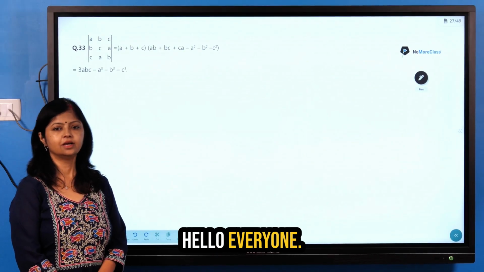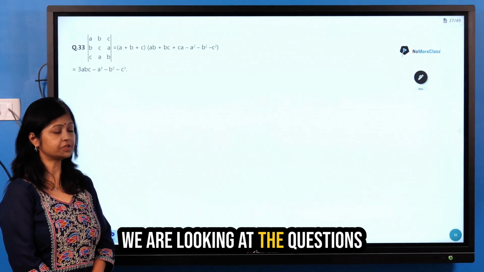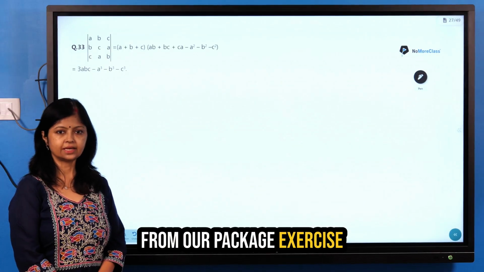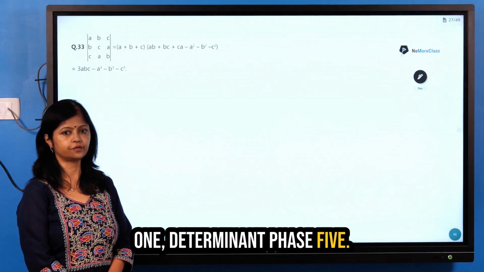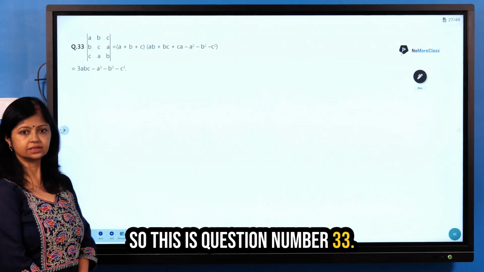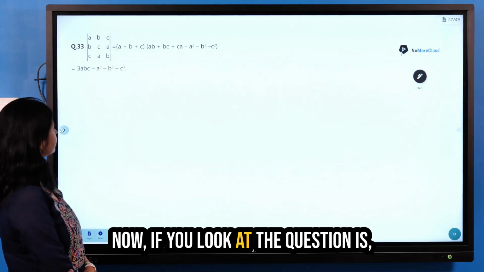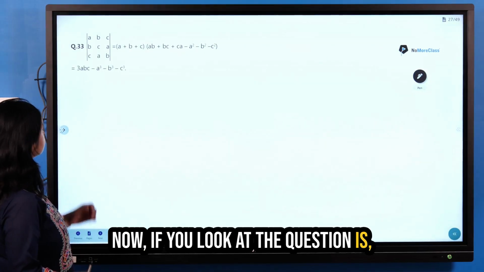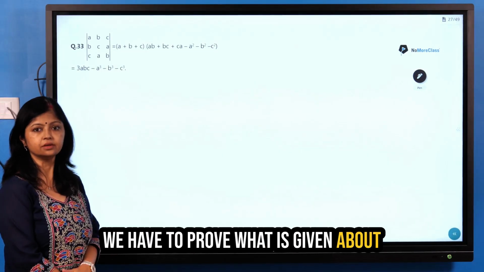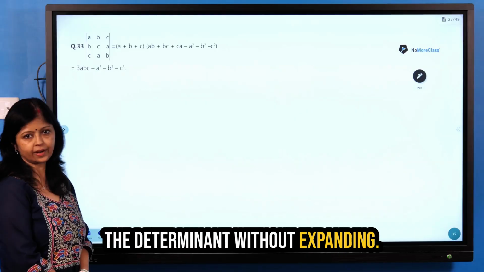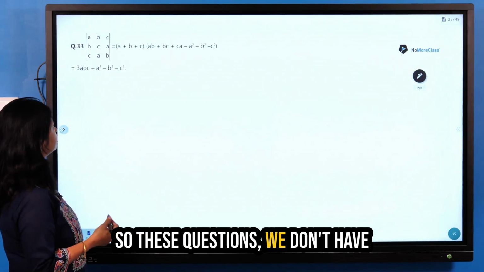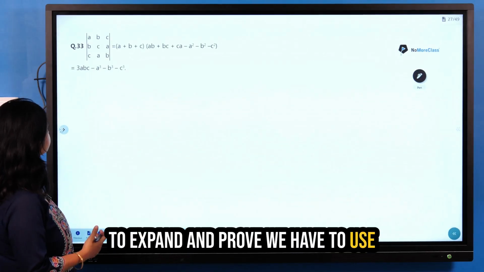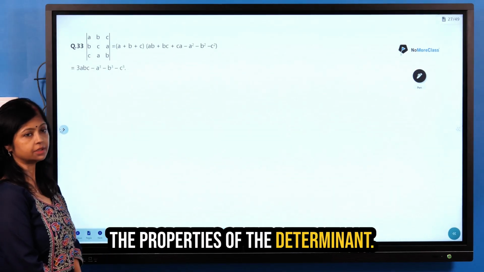Hello, everyone. We are looking at the questions from our package, exercise 1, determinant phase 5. So this is question number 33. Now, the question is, we have to prove what is given about the determinant without expanding. So in these questions, we don't have to expand and prove. We have to use the properties of the determinant.